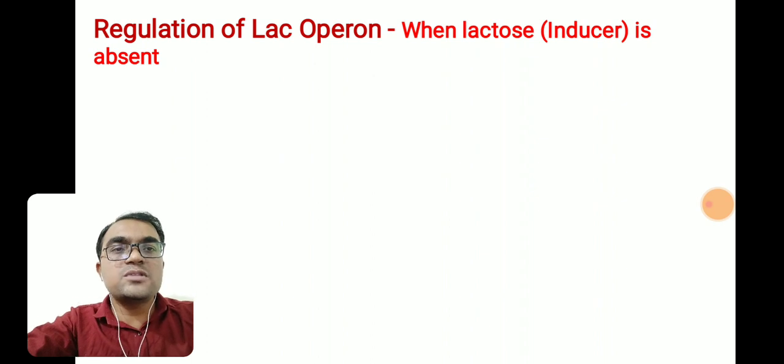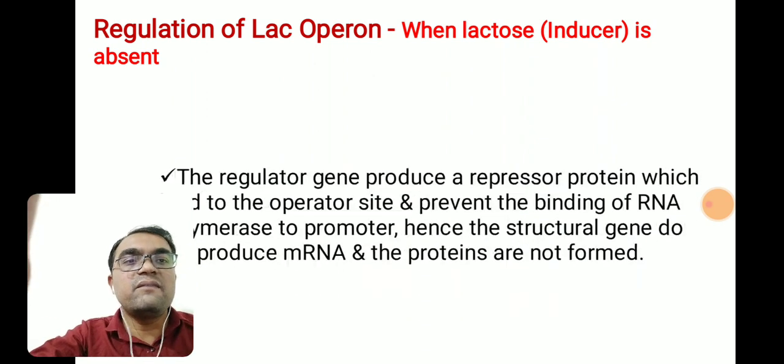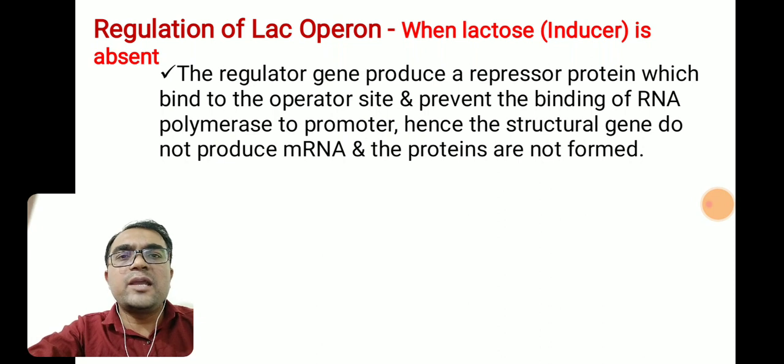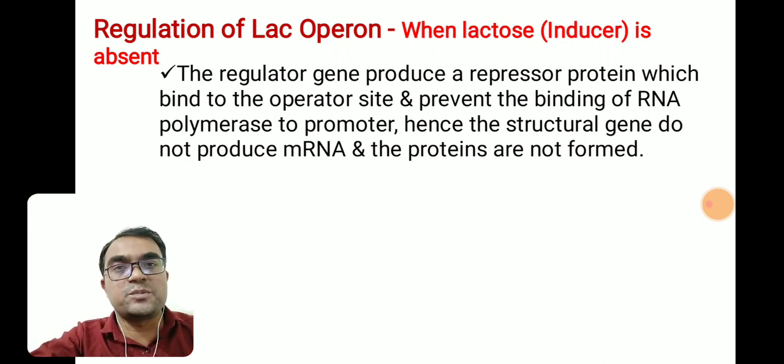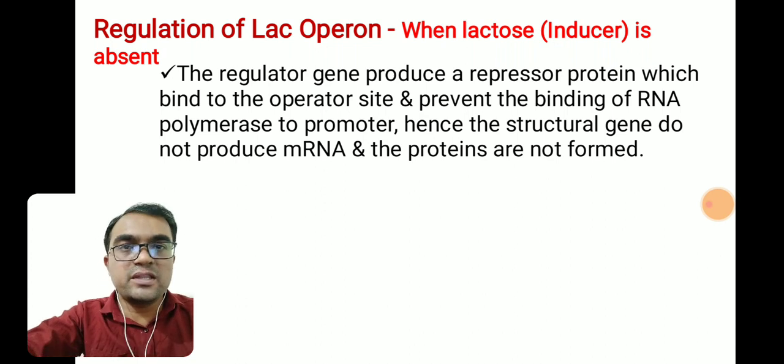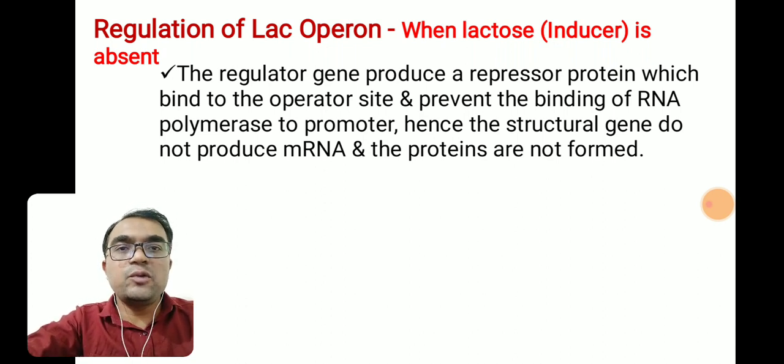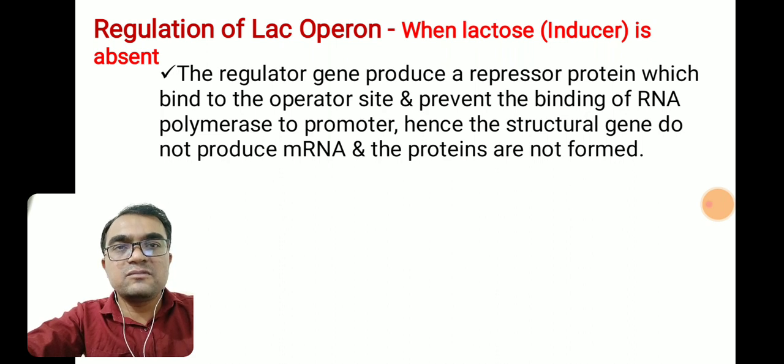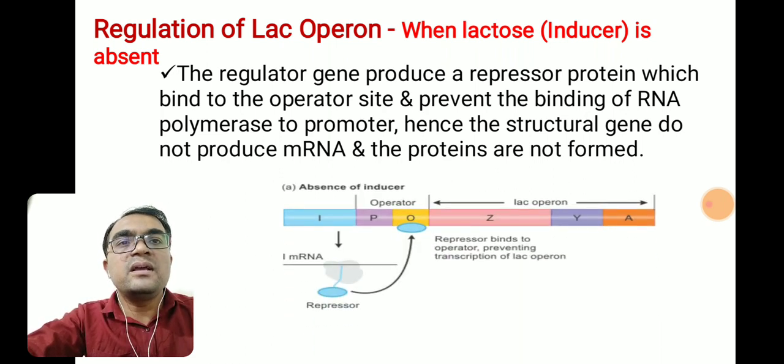In the absence of lactose, what will happen? When lactose is not there in the surrounding medium, the regulatory gene produces repressor protein. And what is the role of the repressor protein? It binds to the operator site and prevents the binding of RNA polymerase to the promoter site. If RNA polymerase is not able to bind to the promoter site, obviously the structural genes will not be transcribed. You can see this in the diagram.